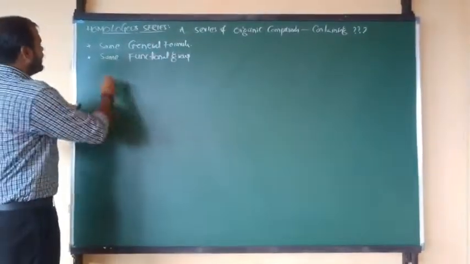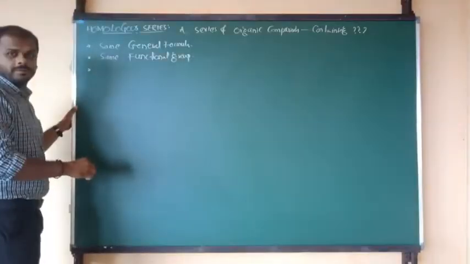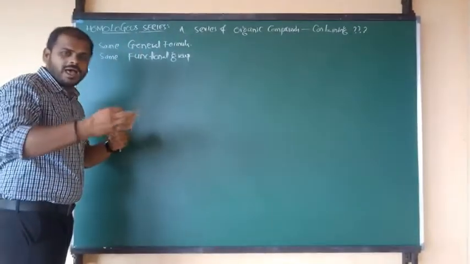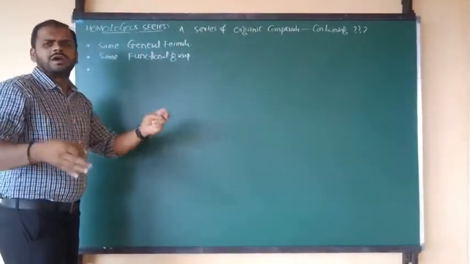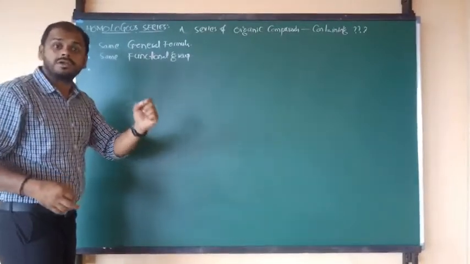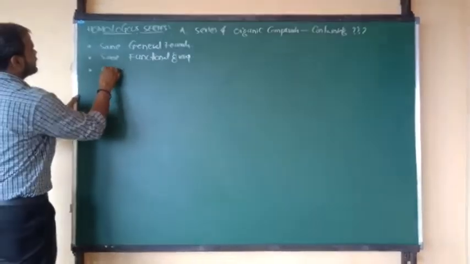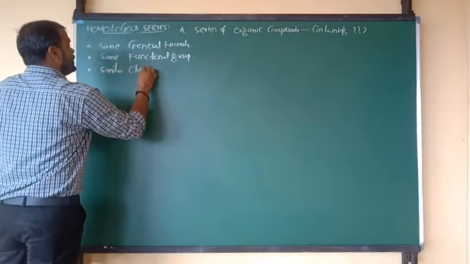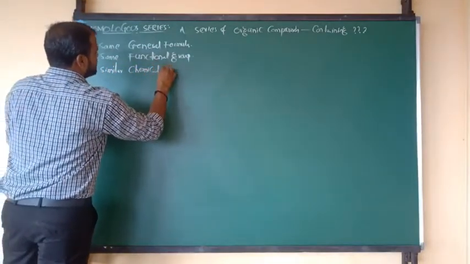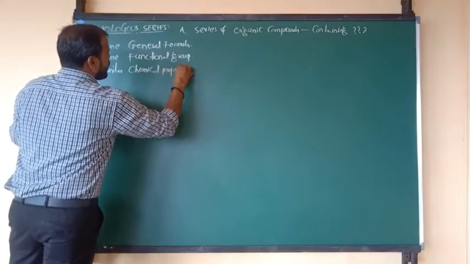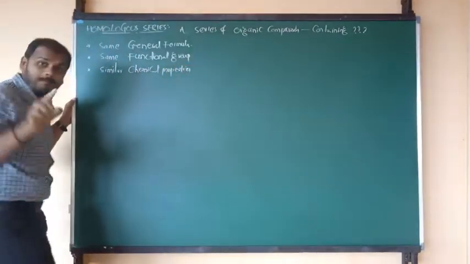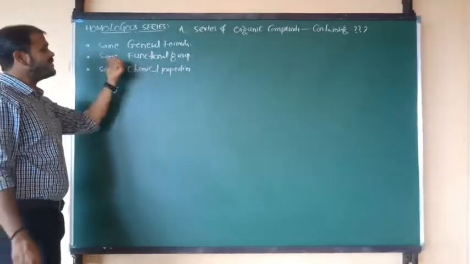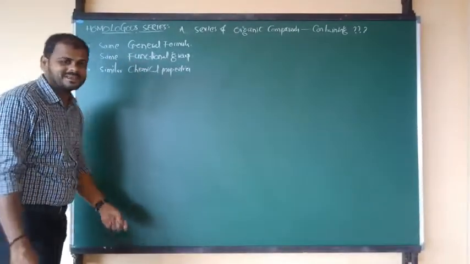And also one more thing: the members present in a single homologous series should have similar chemical properties. Their chemical properties must be similar. Why are chemical properties similar? Because chemical properties depend upon the functional group. Same functional group, similar chemical properties.